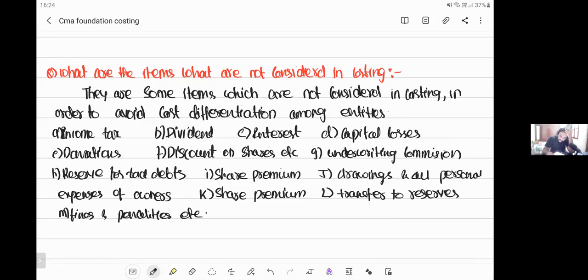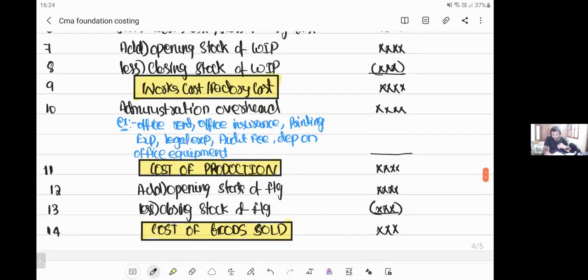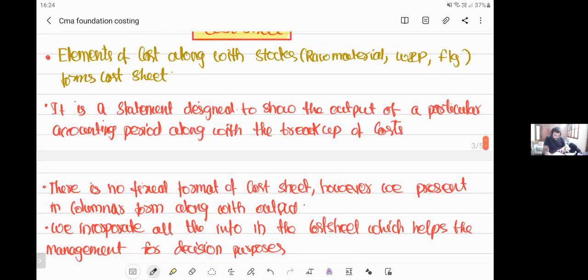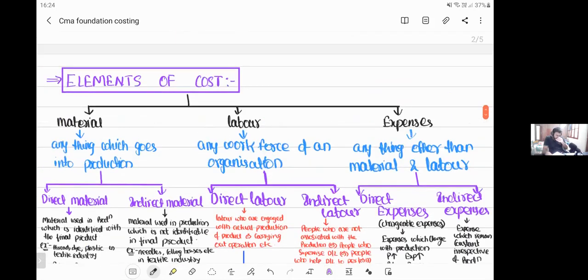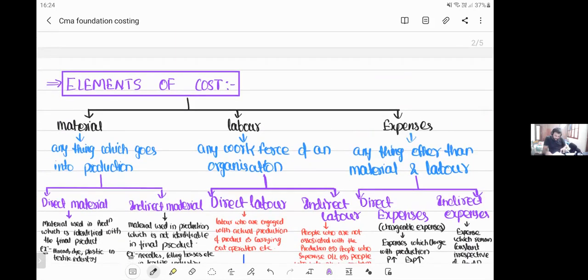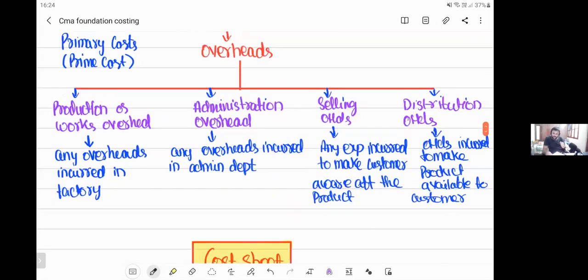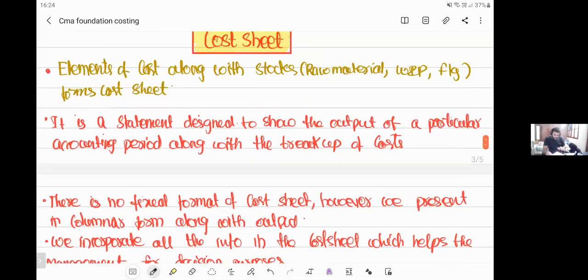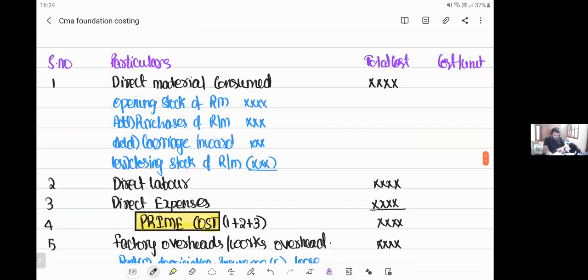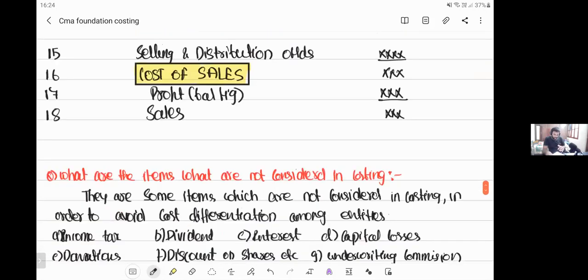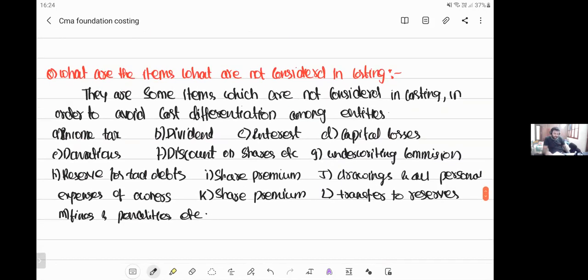Okay. So these are all the things of discussion, my dear friends, today. In today's class, we have discussed what are the elements of cost. After discussing elements of cost, we started with the cost sheet. We have discussed what is a cost sheet. Then we have seen the format of the cost sheet. Then we have seen one or two sums related to the cost sheet. Then we have seen what are the items which are not considered in costing. So tomorrow I'll complete the cost sheet. I'll start with classification of cost. And tomorrow a considerable amount of classification of cost will be completed.